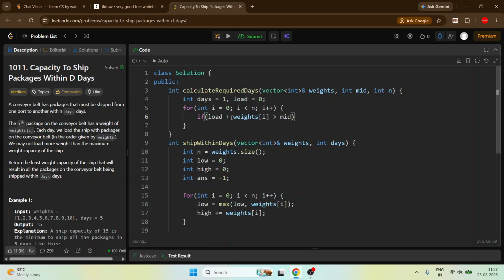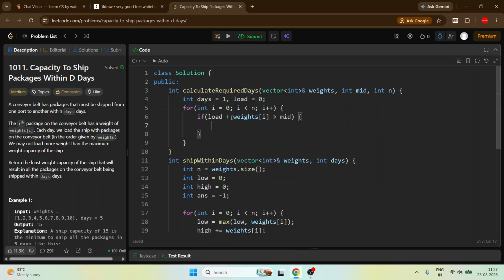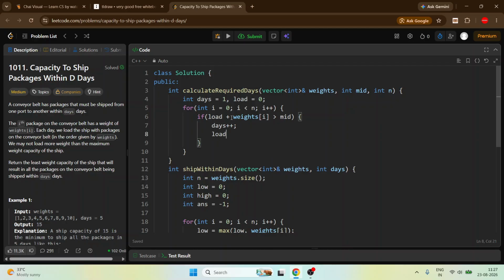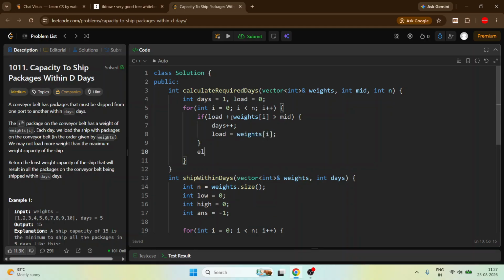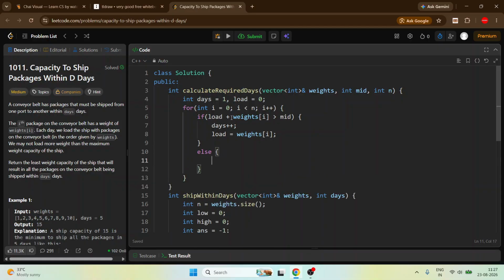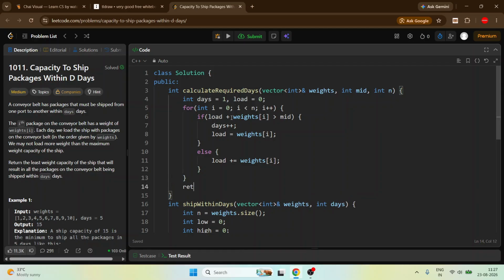Our mid is actually our capacity. So do a simple thing: days plus plus, and the load will become weights of i. Else, the load plus equal to weights of i, and at the end simply return days.